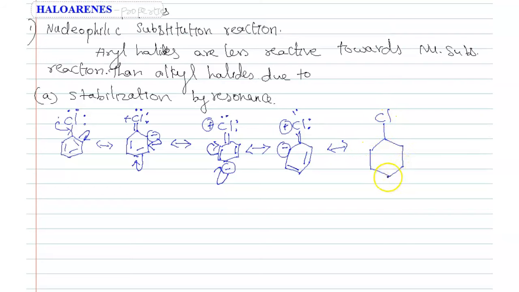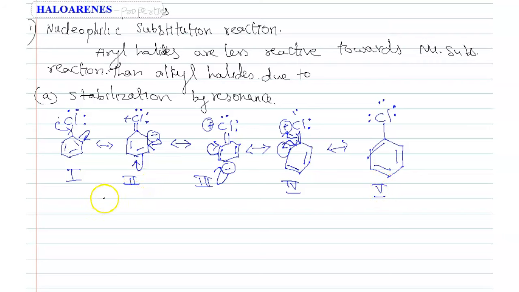Finally, see the students, finally what will happen? This negative charge becomes double bond. Double bond goes back. That means it becomes a pair. See the structure, students. 1, 2, 3, 4, 5.